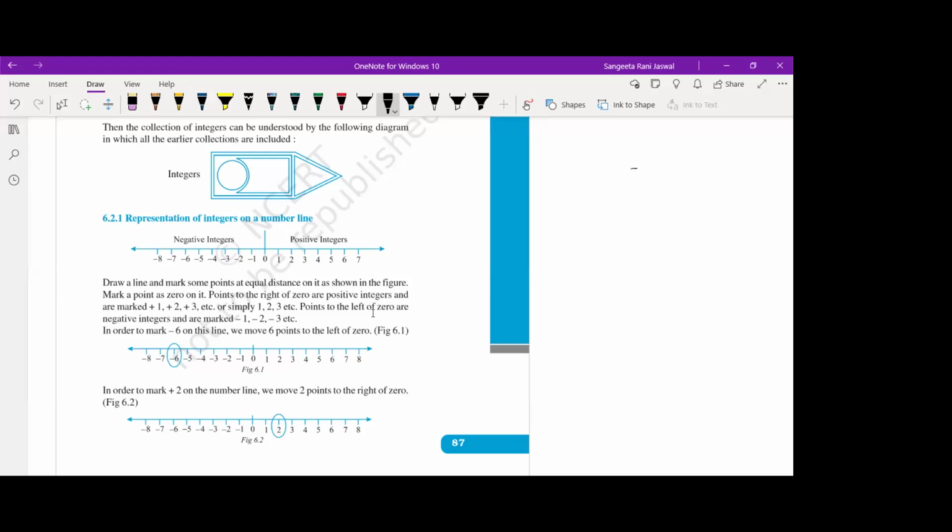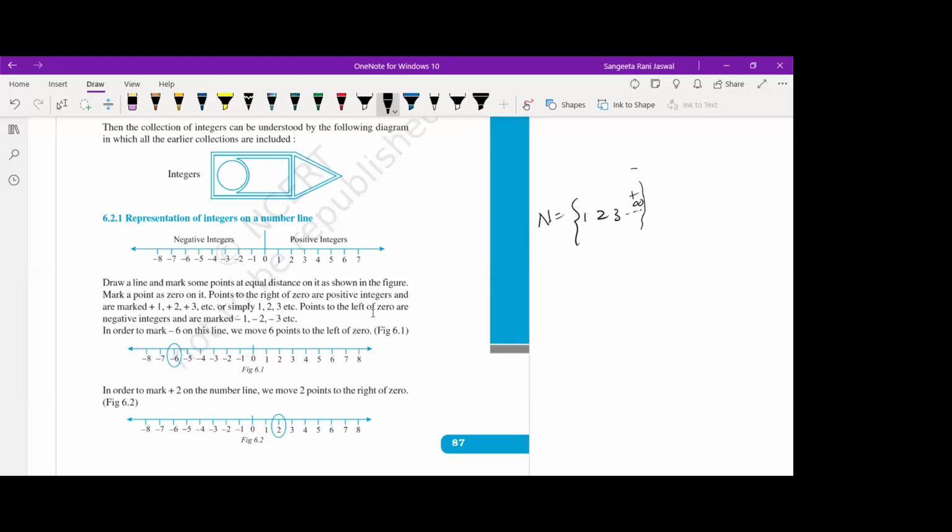Or do we ever count 0, 1 by 2, 1, 3 by 2? No, we just take natural numbers: 1, then 2, then 3, which come naturally to us. So we call them counting numbers also. Natural numbers are the set of numbers from 1, 2, 3, and so on till infinity, all positive numbers.